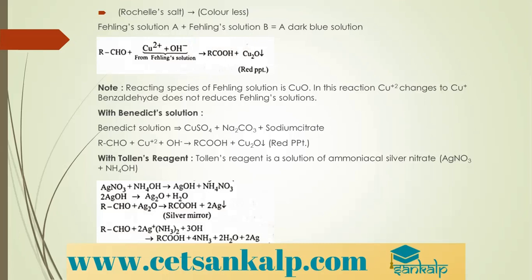The next one is the most frequently asked question, that is Tollens reagent. What is Tollens reagent? Tollens reagent is ammoniacal silver nitrate solution. So when you take an aldehyde and treat it with Tollens reagent, you will get a black precipitate, or you get something called a silver mirror. It is due to formation of silver. Due to formation of silver, we get silver mirror, and this test is therefore also called the silver mirror test, students. What it is also called as?